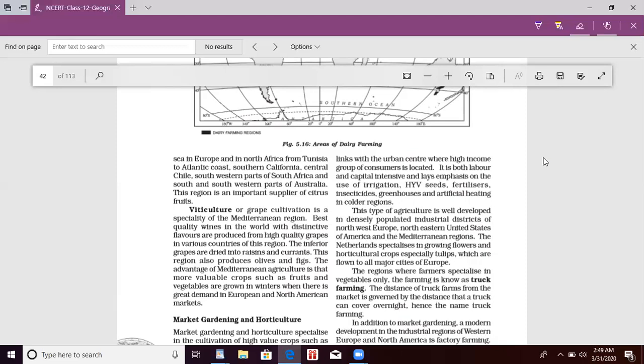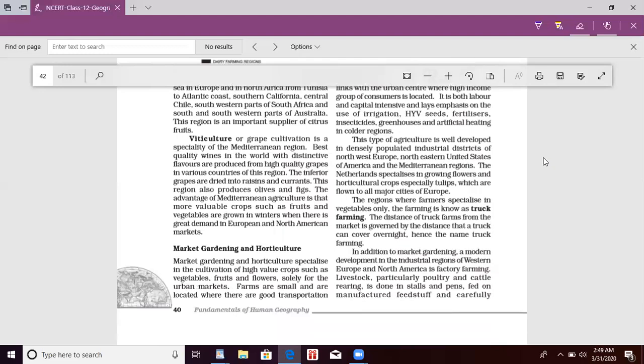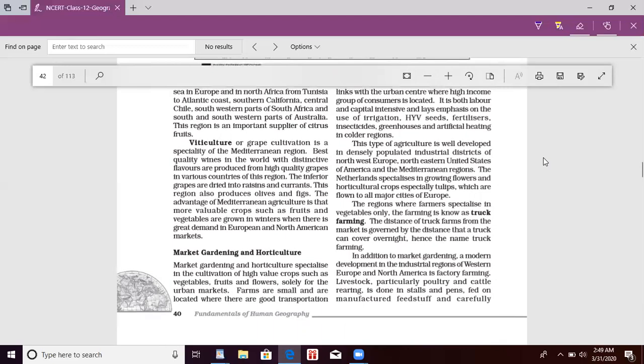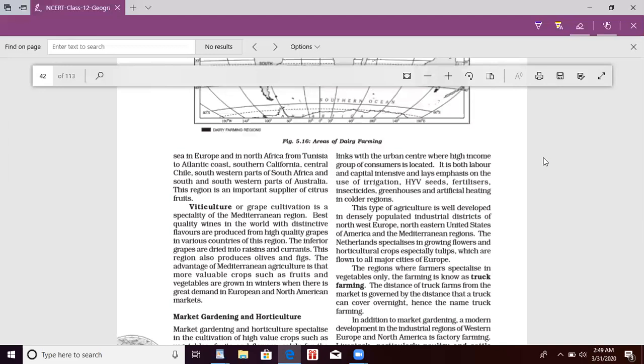Market gardening and horticulture. Market gardening and horticulture specialize in the cultivation of high value crops such as vegetables, fruit, and flowers solely for the urban market. Farms are small and are located where there are good transportation links with the urban center, where high income group consumers are located.